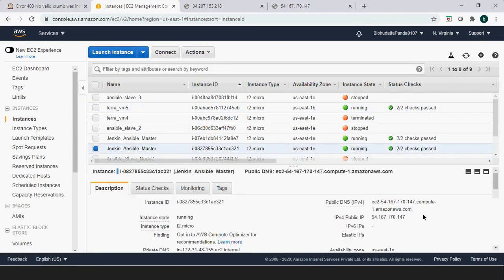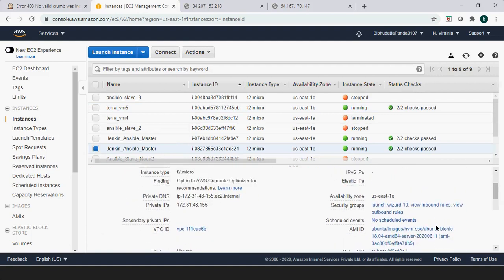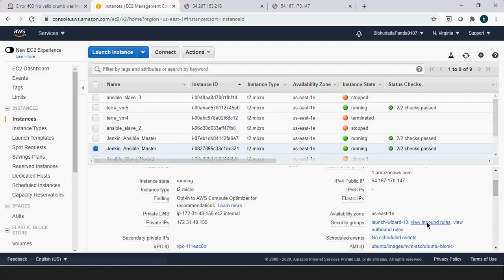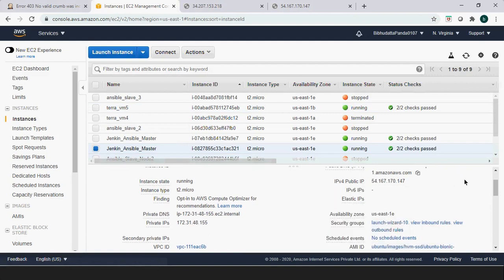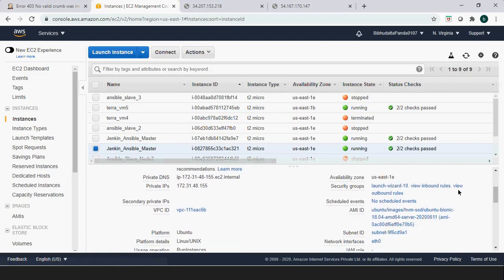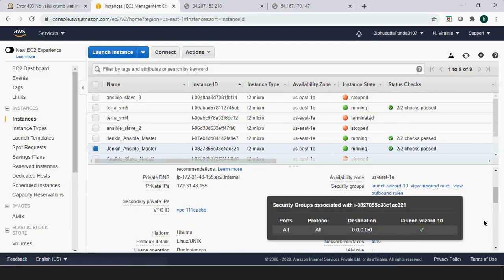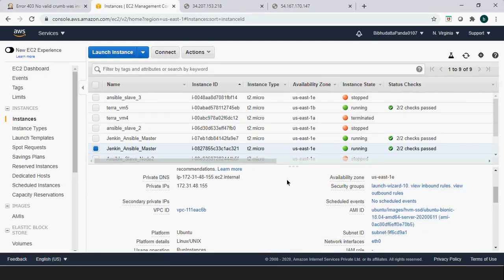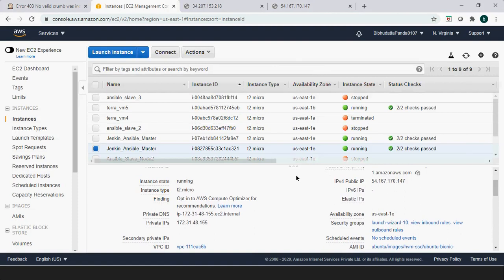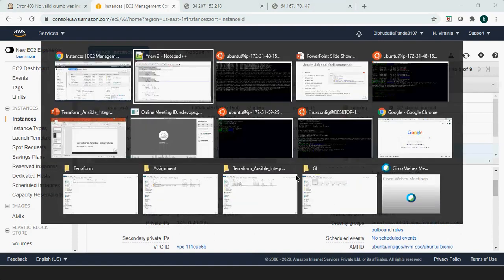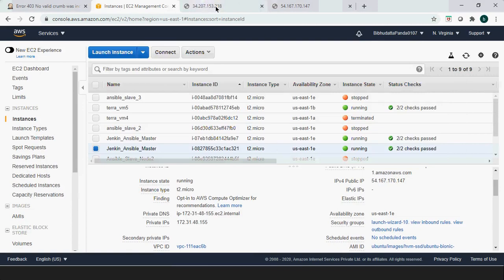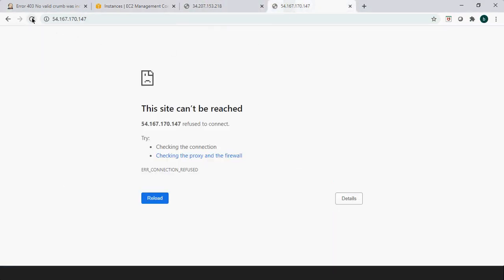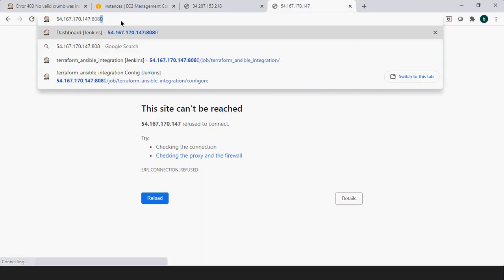Security group, the open role is intact.